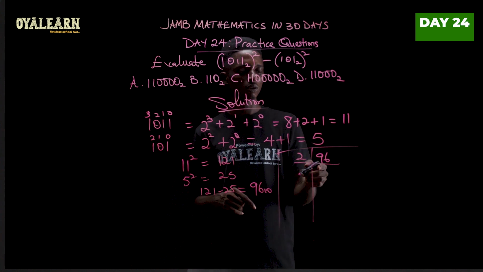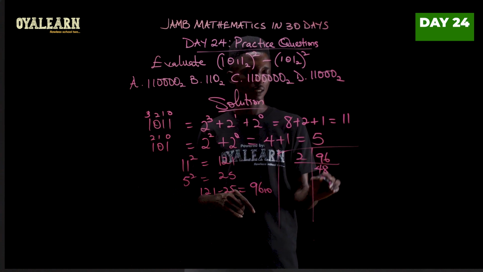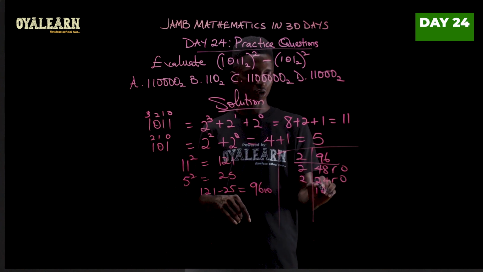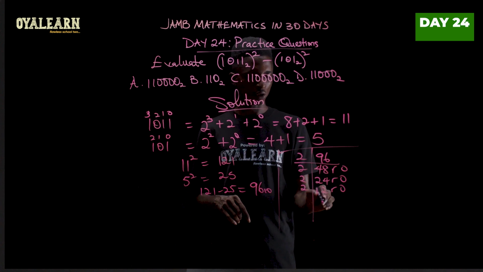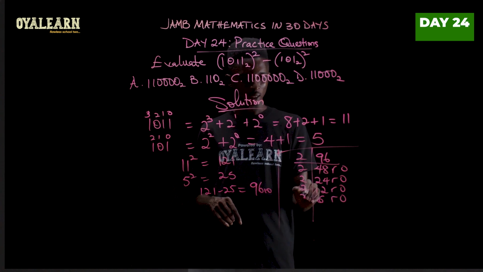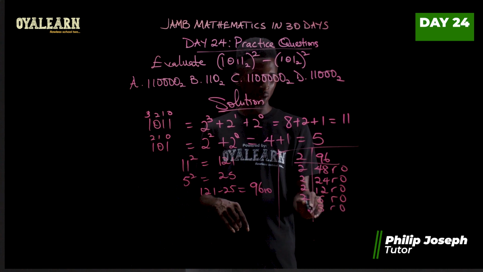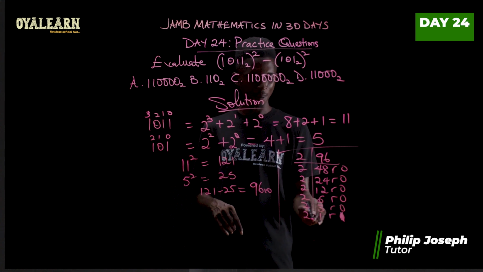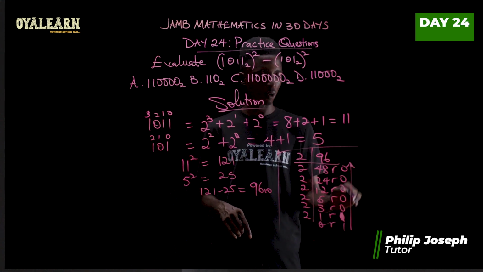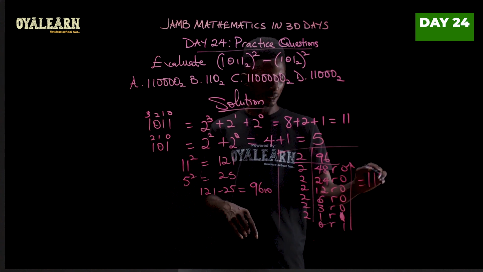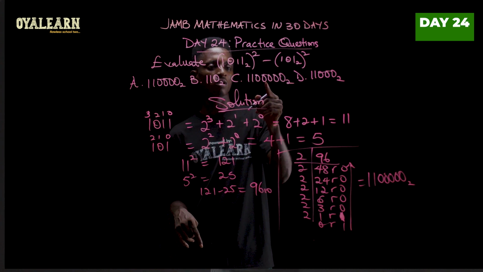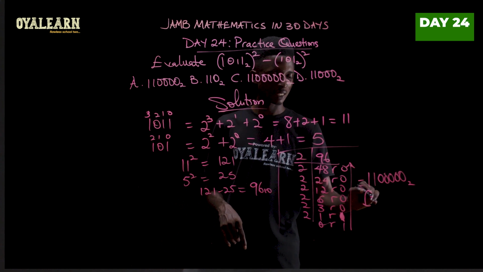So divide by 2, this would give us 48, remainder 0. Divide by 2, that's 24, remainder 0. Divide by 2, 12, remainder 0. Divide by 2, 6, remainder 0. Divide by 2, 3, remainder 0. Divide by 2, 1, remainder 1. And then divide by 2, 0, remainder 1. So we write it upwards. So our answer will be 1, 1, then 0, 0, 0, 0, 0 base 2. So that is 1, 1, 0, 0, 0, 0, 0 base 2. So our answer is C.